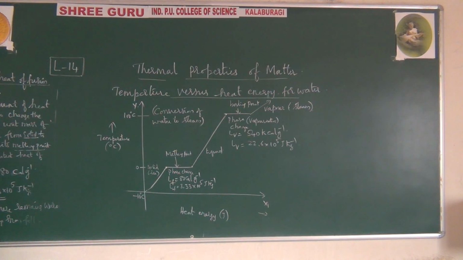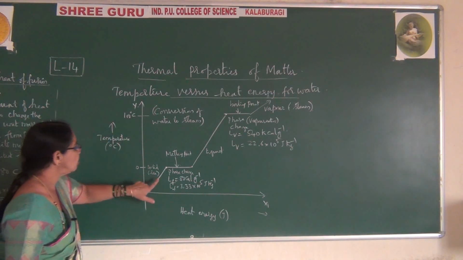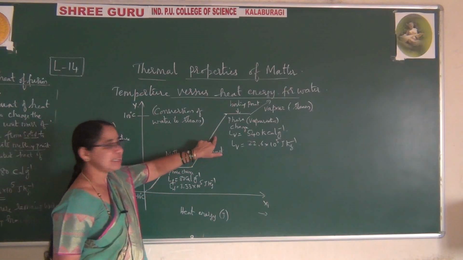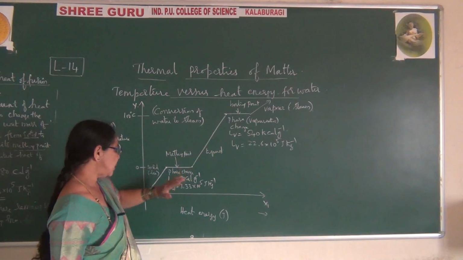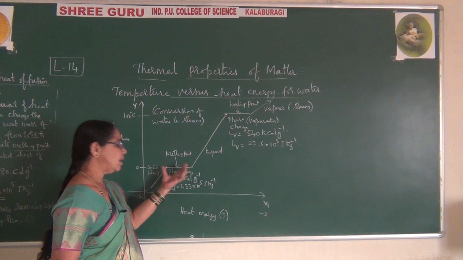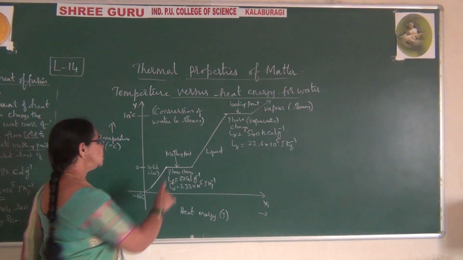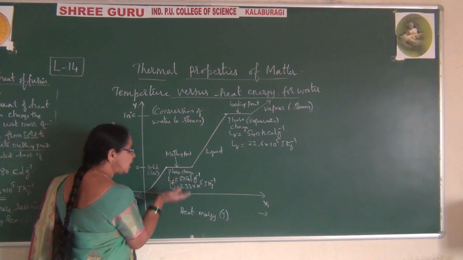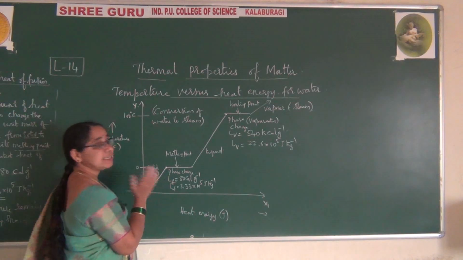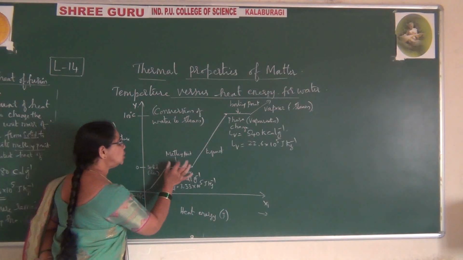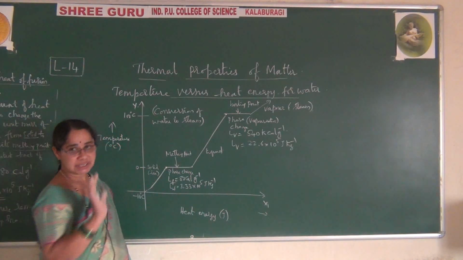In this, you have observed how the temperature changes take place. Here the temperature rises, here also the temperature rises. But remember, when you are showing this part, your temperature remains constant. So you have shown a line parallel to the x-axis, meaning no change in temperature. At that position, the phase changes.